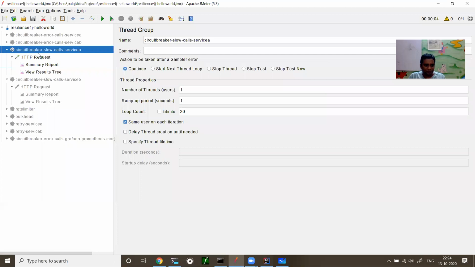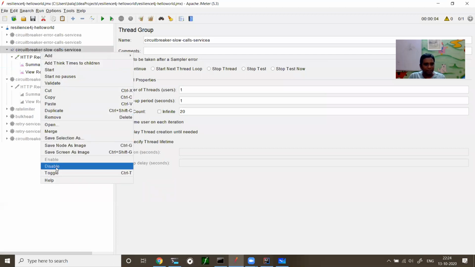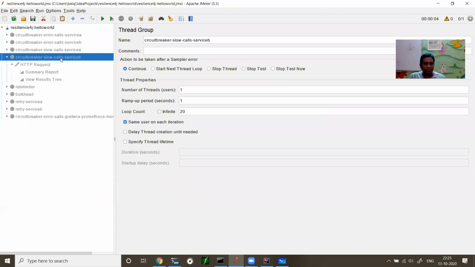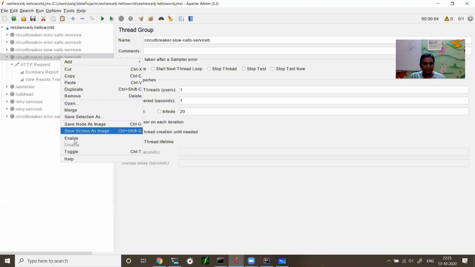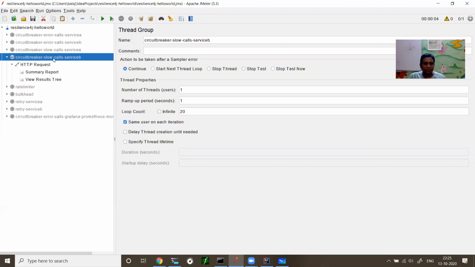So let me disable this and enable this script. So the circuit breaker script calls service B, which no one directly calls, but I just want to show it for demonstration. So I'm making 20 calls to service B. I'll see what is the performance rate.